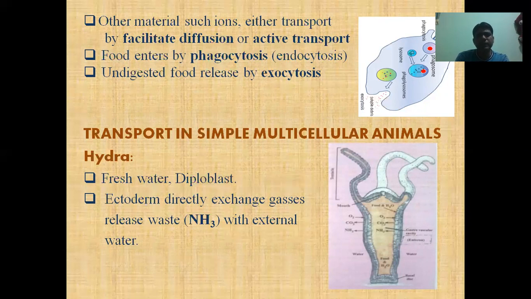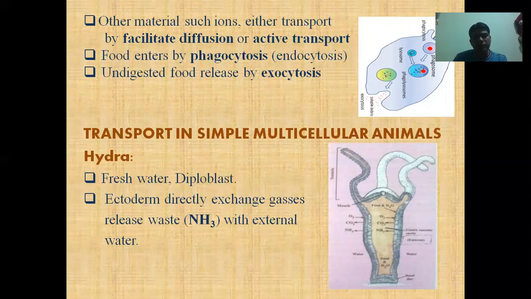The cell digests that material inside the cell, and the material which remains undigested is released from the cell by a process called exocytosis. So this is the transport in simple unicellular organisms.